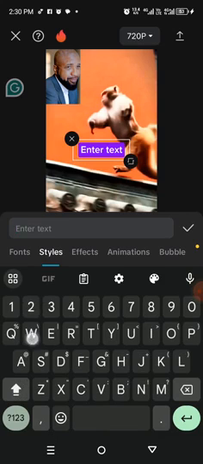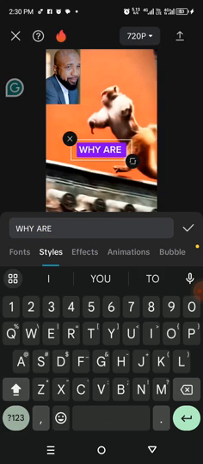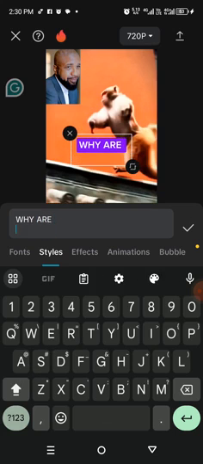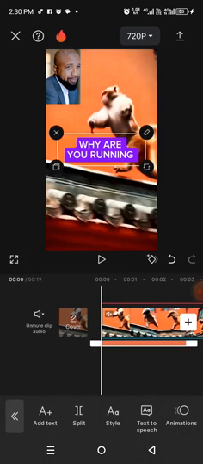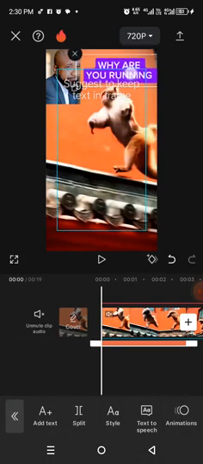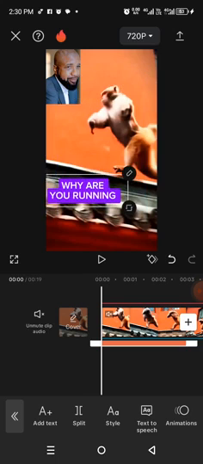You can say why are you running? Why are you running? Then you now drag it to anywhere you want the caption to be. That will be the caption, or you can put it here.